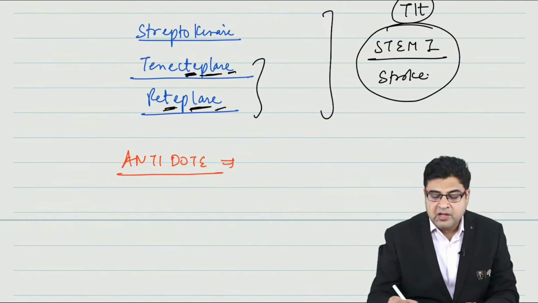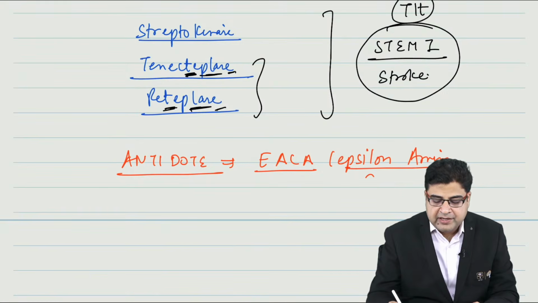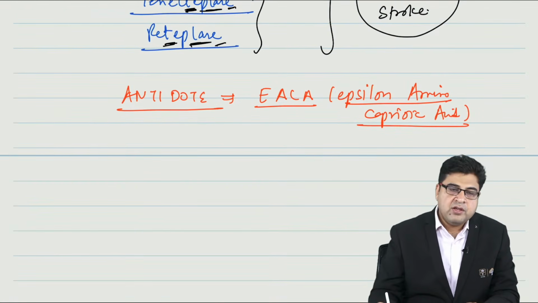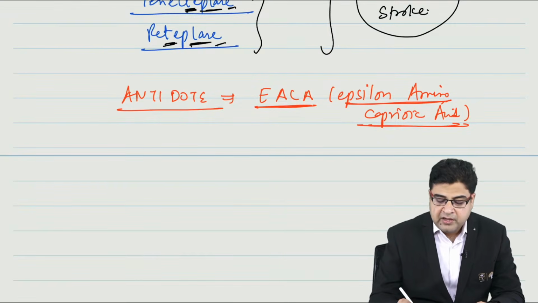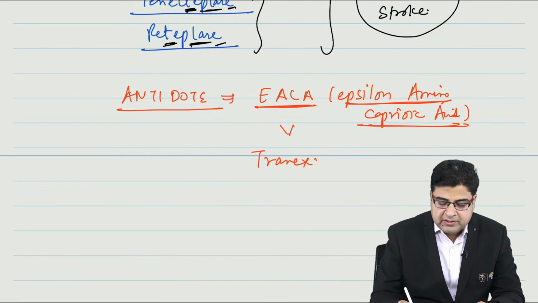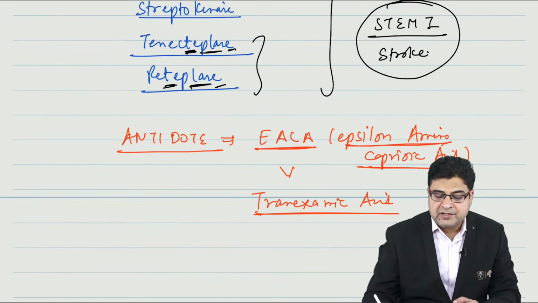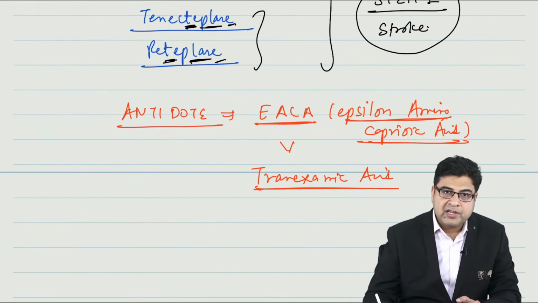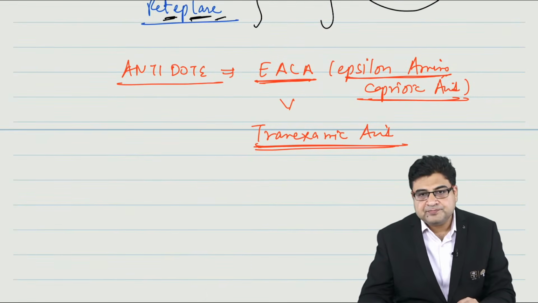Now, whenever there is a toxicity of this medicine, we have to give the antidote, and the antidote is known as EACA, that is epsilon aminocaproic acid. So, epsilon aminocaproic acid is the antidote of thrombolytic medicine. If EACA is not available, you can also mark the second drug, that is tranexamic acid. So, tranexamic acid is a second antidote which I can give to this patient for the toxicity of thrombolytic medicines.